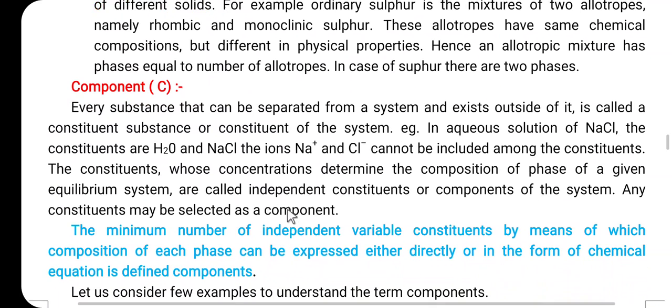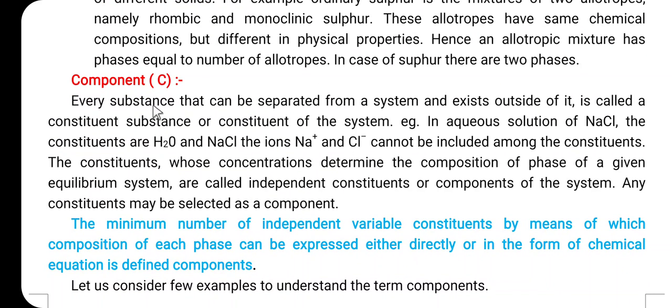Then the second term, which is very important in case of the phase rule, is the component, denoted by the symbol C. Every substance that can be separated from the system and exist outside of it is called a constituent of the system. Once again consider the example of an aqueous solution of sodium chloride. The constituents are water and sodium chloride; the ions Na plus and Cl minus cannot be included among the constituents. So there are two constituents, H2O and NaCl.